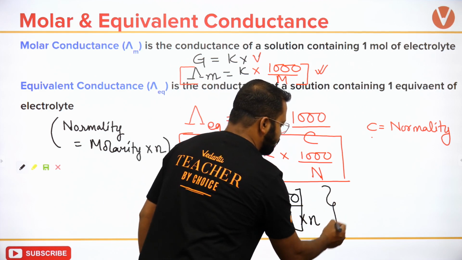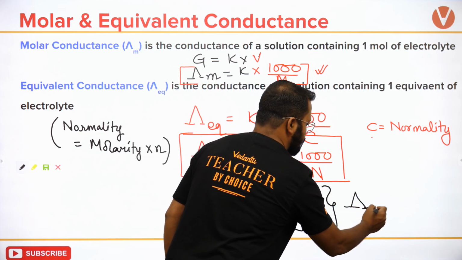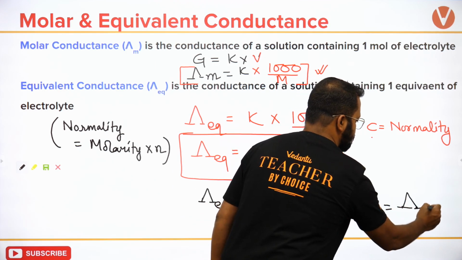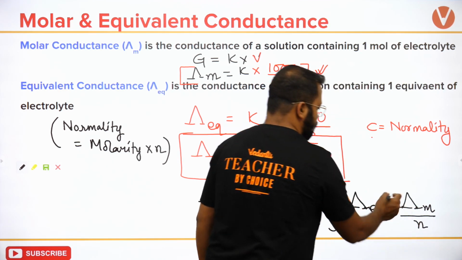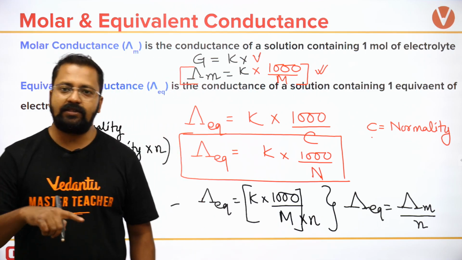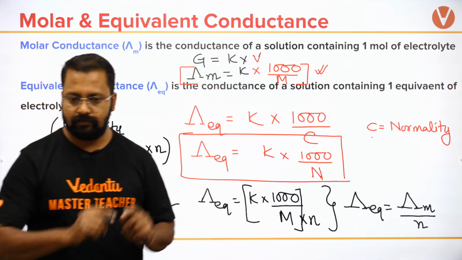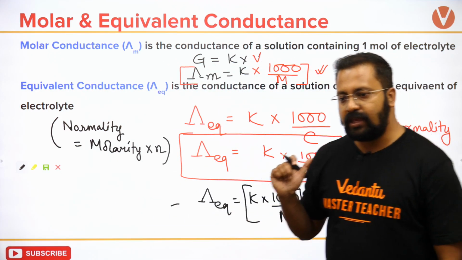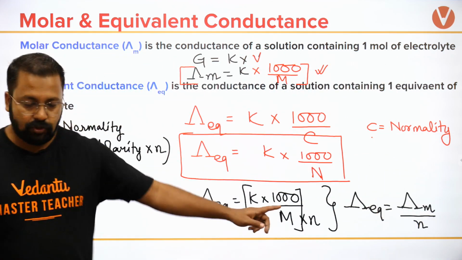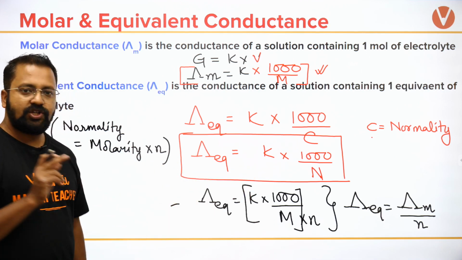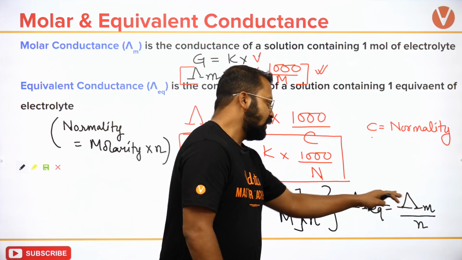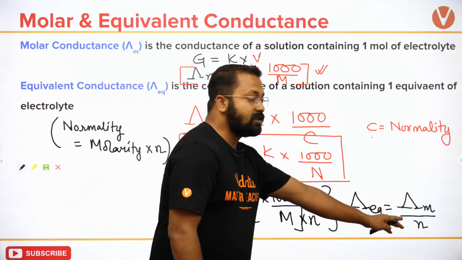So equivalent conductance is equal to molar conductance by n, which will give me molar conductance is equal to equivalent conductance times n. So this is the final relation: molar conductance is equal to equivalent conductance times n.